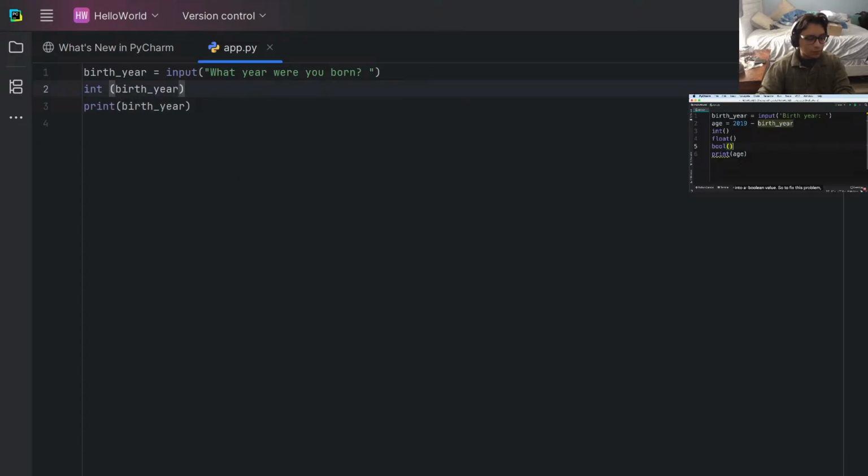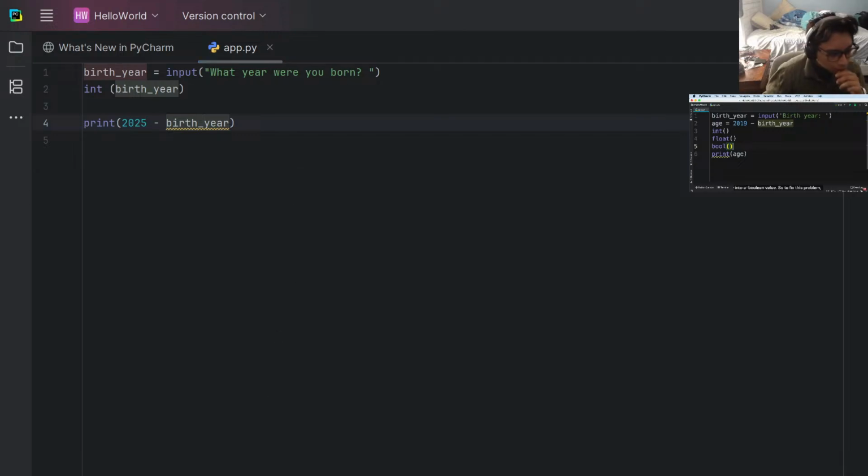Oh, well, duh. Okay, and birth year, I guess, print birth year, or 2025 minus birth year. What? Okay, so that doesn't convert it.